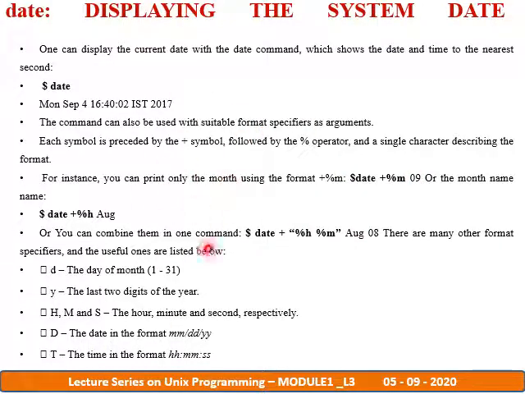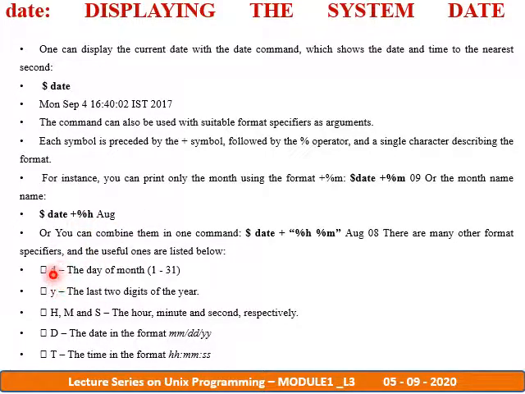Even you can try if you have the Linux operating system. And you can combine all these commands with one another. So date plus mod h and mod m, which is able to display August 8, like that. There are many other format specifiers. Normally we call these format specifiers. There are many format specifiers associated with the date command.